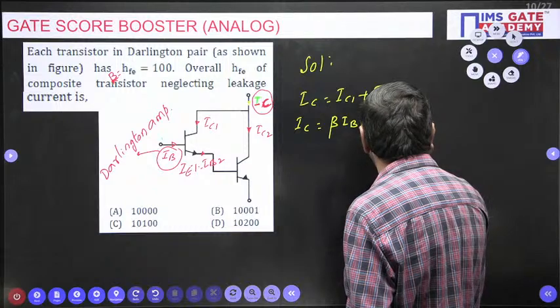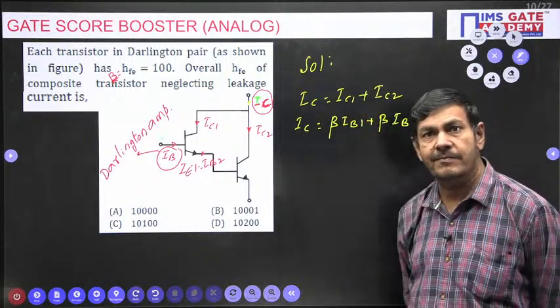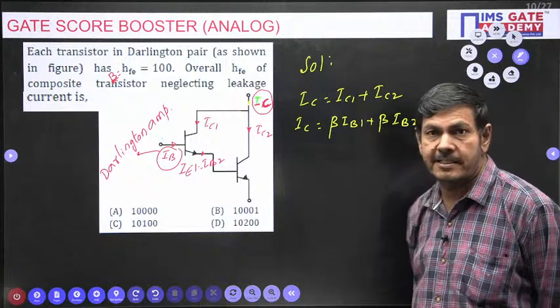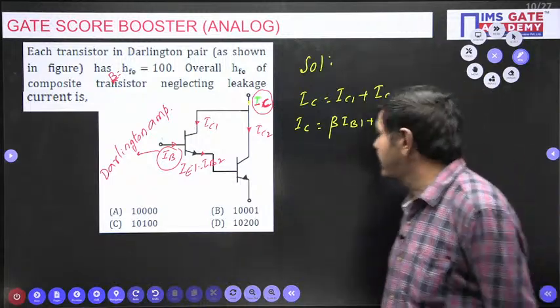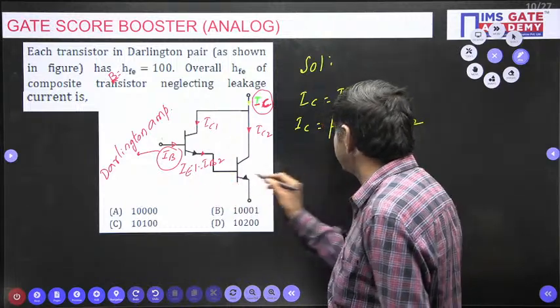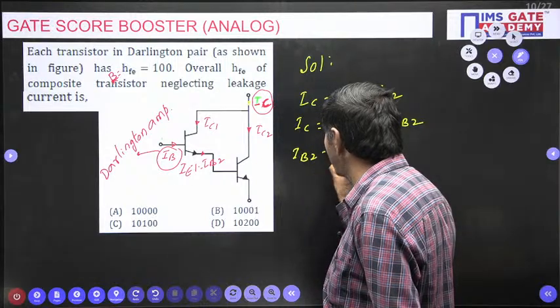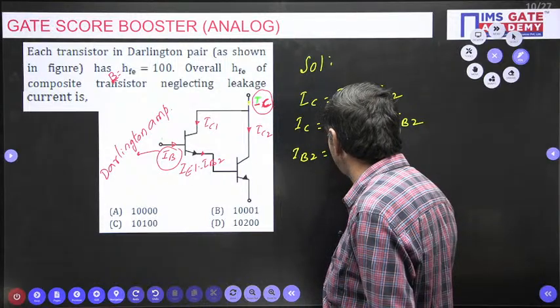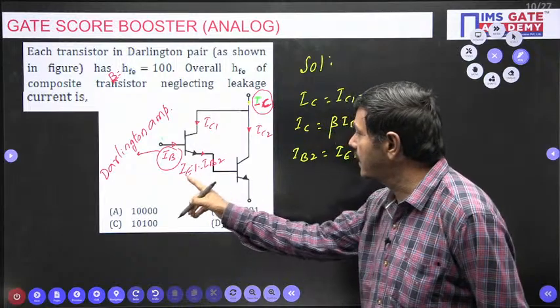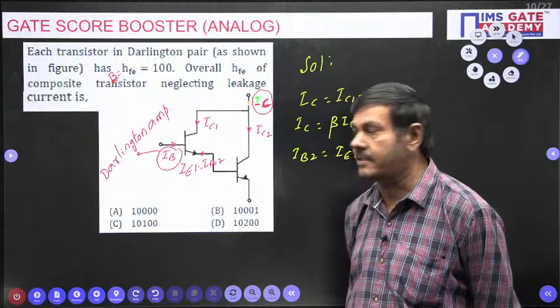Beta times of IB2 I can write. Beta times of IB2 is allowed, it's not a mistake. In this case, you catch IE1 equal to IB2 only now.